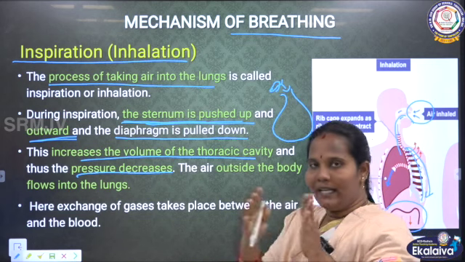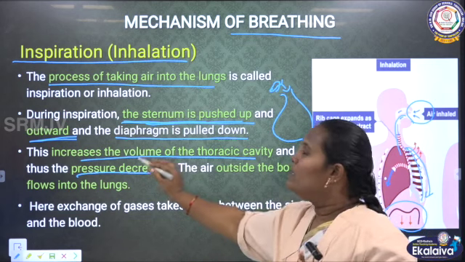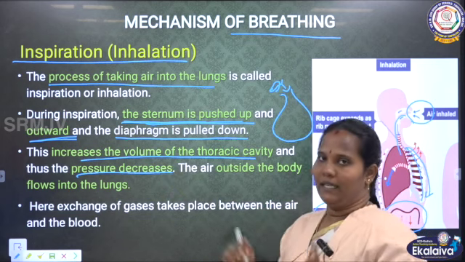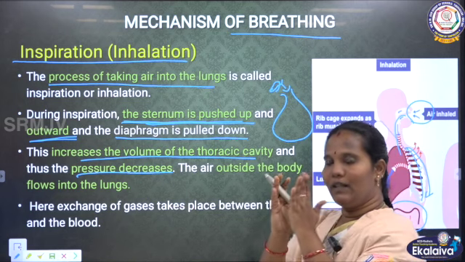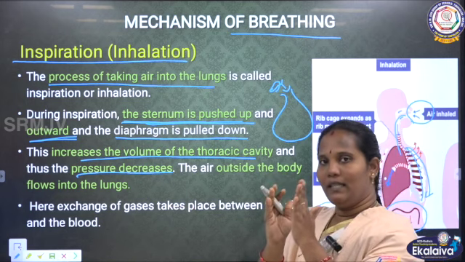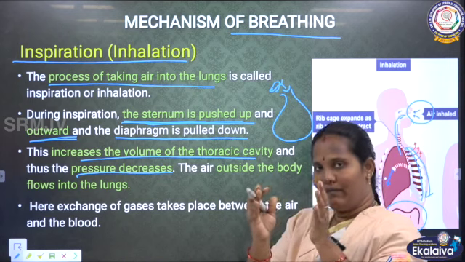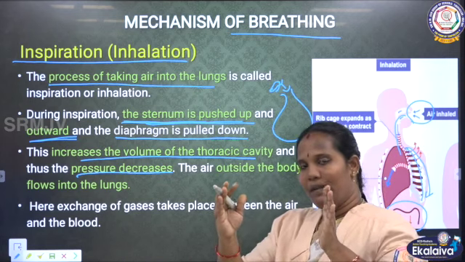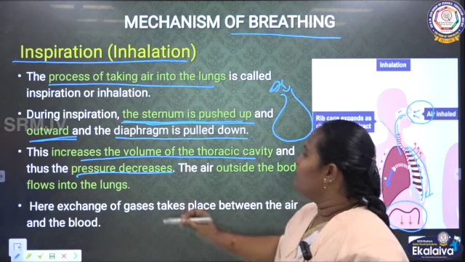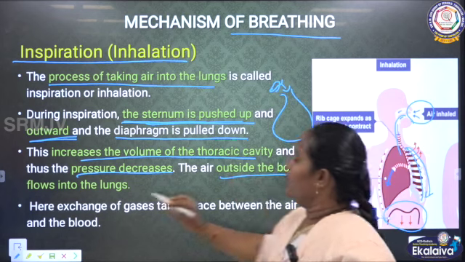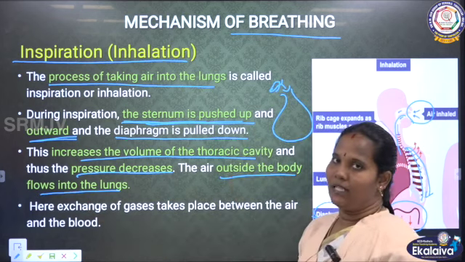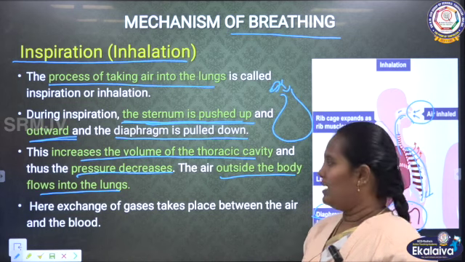The pressure will decrease and at the same time the thoracic cavity will increase. While we inhale, the cavity will be expanded. Then air from outside the body flows into the lungs.